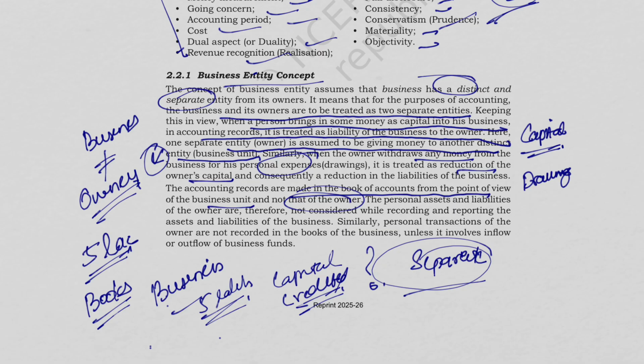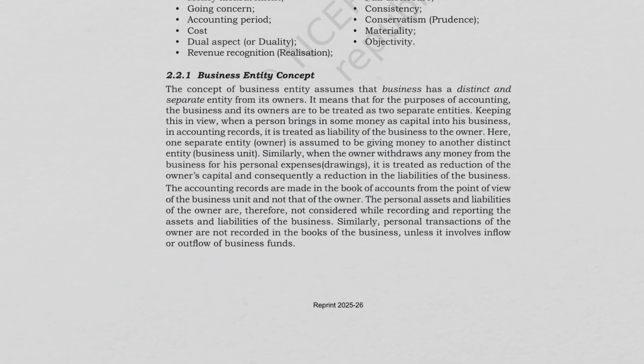If the owner has any personal car, then it will not be recorded in business books, because the personal assets as well as liabilities of the owner are not recorded, because we know they are separate entities. Similarly, personal transactions of the owner are not recorded in the books of business unless they involve any inflow or outflow of business funds. So in short, the crux is that only business assets and business liabilities will be recorded.